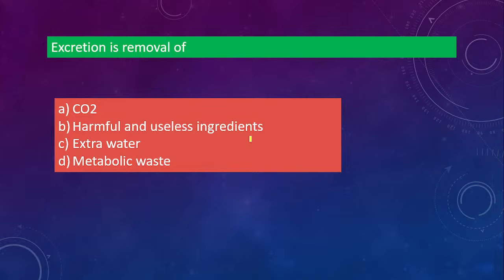Okay. We have mixed answers, D, B. Okay, let's see. It is D. So D is the correct answer. Metabolic waste. Don't write only CO2. It's not CO2. Excretion matlab whatever waste is produced after metabolism, that is being eliminated from our body through excretion. So D is the correct answer. So it is metabolic waste.